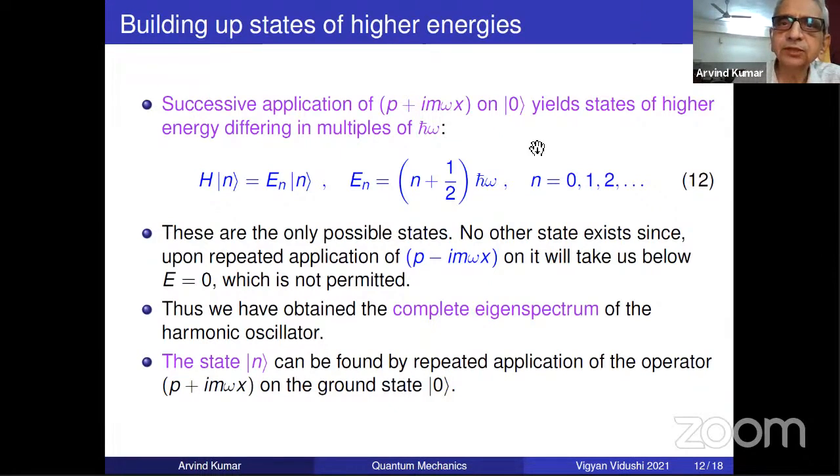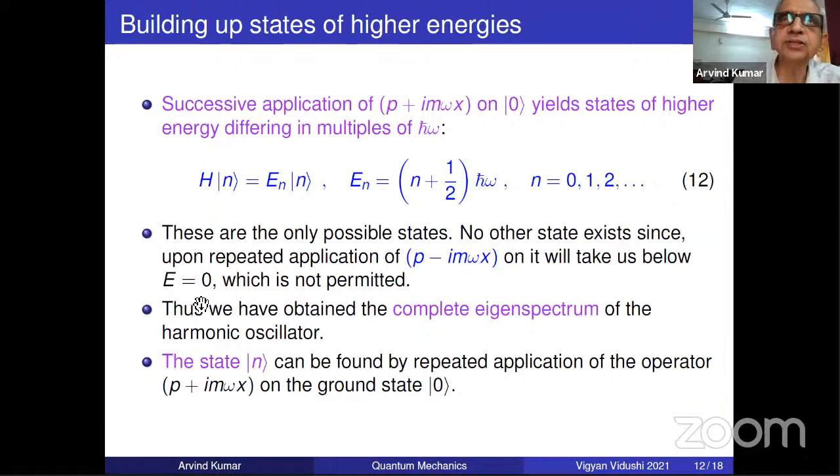Well, why not 3.2 h cross omega? What's the problem with that? The problem is I will apply the lowering operator to 3.2 h cross omega. I know the lowering operator takes it down one step, so I'll get 2.2 h cross omega, 1.2 h cross omega, 0.2 h cross omega.